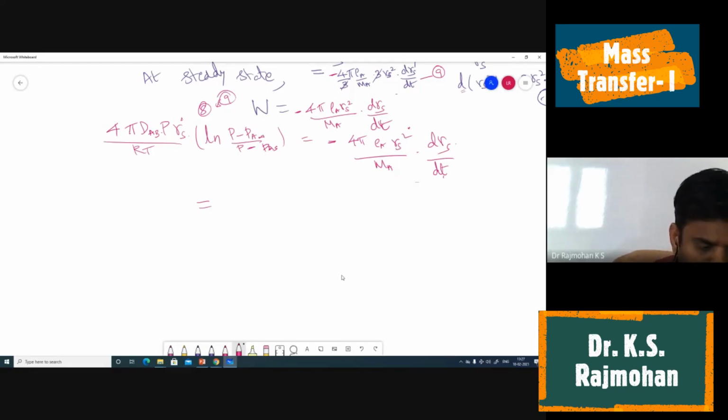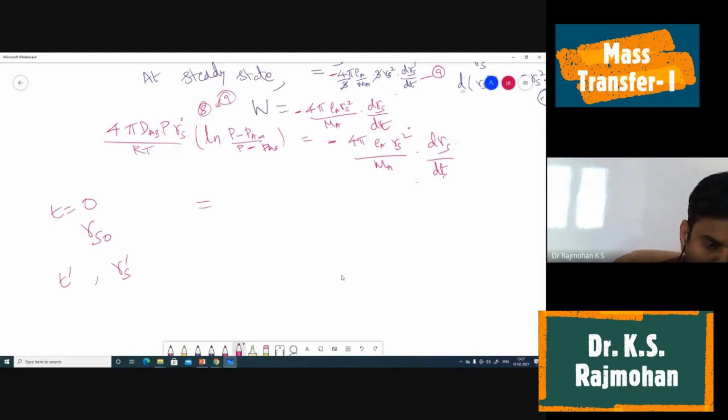Please write down that the change in drop size over a considerable time period can be determined by integrating the equation. When time t equals 0, the radius is rs naught. At any instant of time t dash, the radius is rs dash.